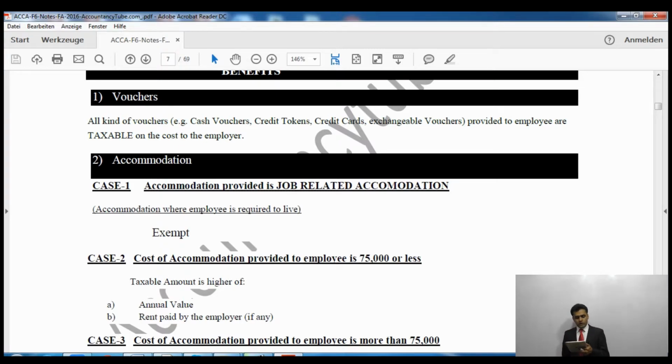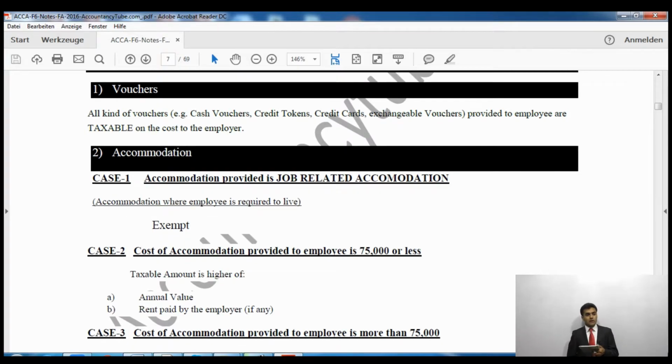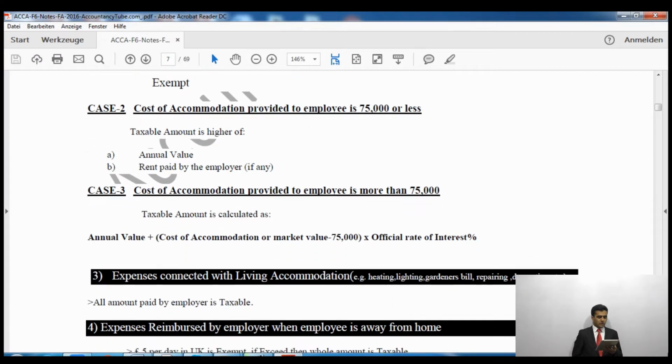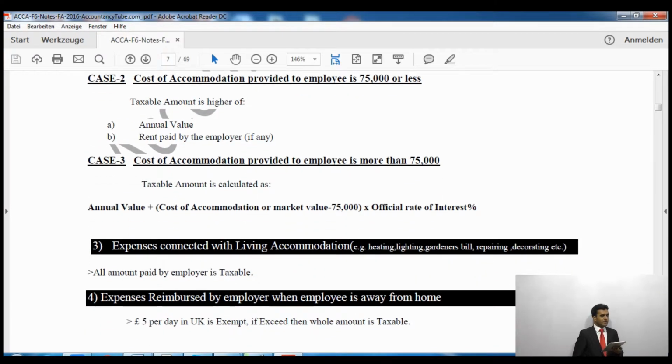Now in case 2, the employer gives you accommodation and you are not required to live in that place, but the value of that accommodation is £75,000 or less. Then the taxable amount will be the higher of the annual value and the rent paid by the employer.